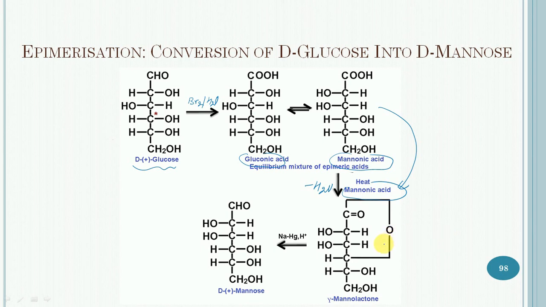This bond can break and it will give D-mannose. So it will have different configuration at carbon number 2. So it is the epimerization involving the conversion of D-glucose into D-mannose.